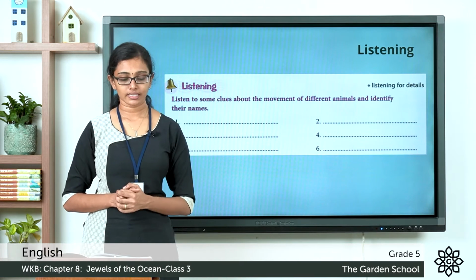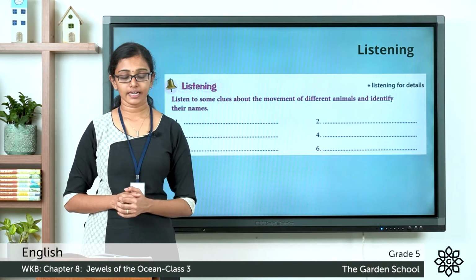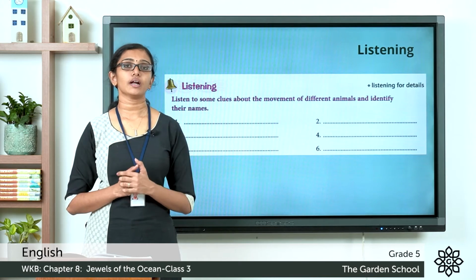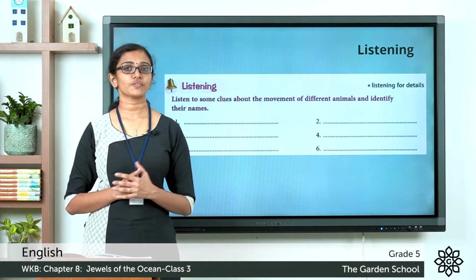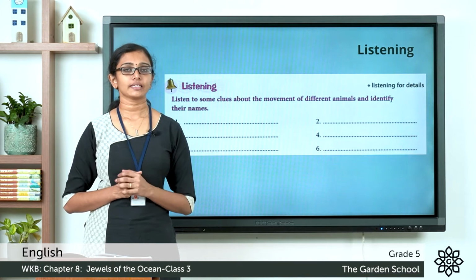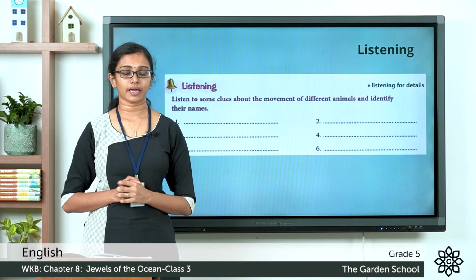So the first one is, I slip and slide and slither. I love old overgrown gardens. Can you think of the animal which does this? Give it a thinking and write the answer in the space given in the page.